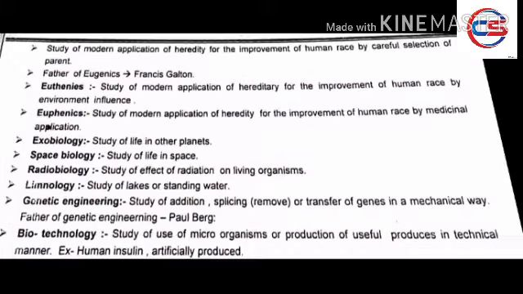Then we will know the father of eugenics is Francis Galton. He discussed the study of modern application of heredity for the improvement of human race by careful selection of parents, which is eugenics. The study of modern application of heredity for the improvement of human race by environmental influence is called euthenics.